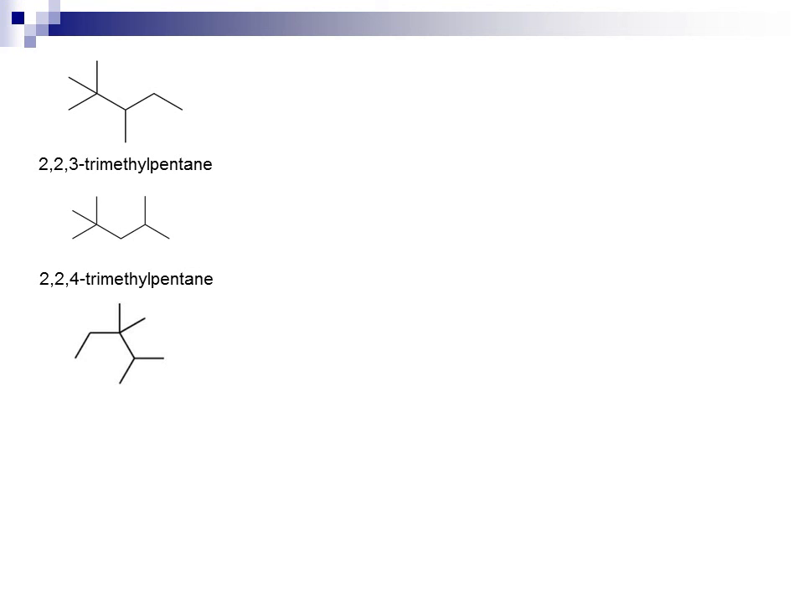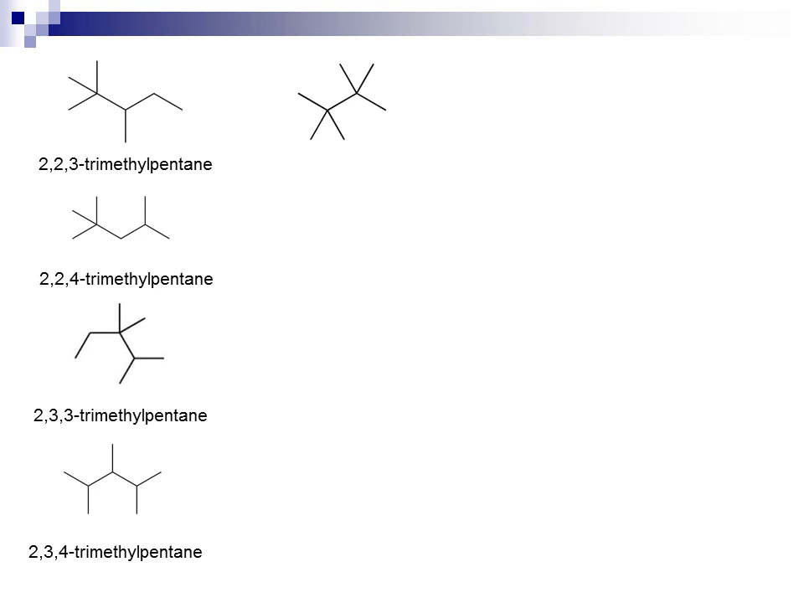This compound has 2 branches off the 3rd position and 1 branch off the 2nd position, all methyls, and a 5-carbon base chain, and so is 2,3,3-trimethylpentane. This compound is another 5-carbon base chain with branches at the 2, 3, and 4 position that are all methyl, so it is 2,3,4-trimethylpentane.